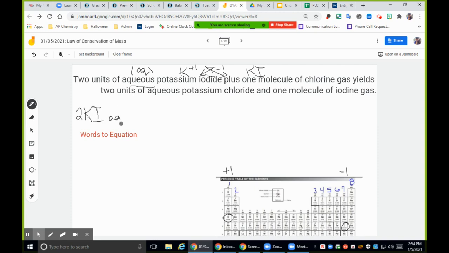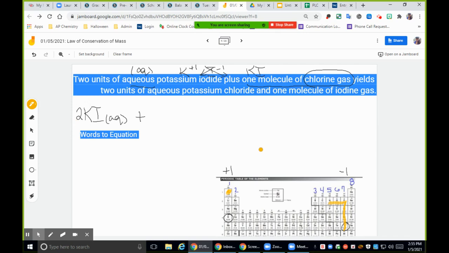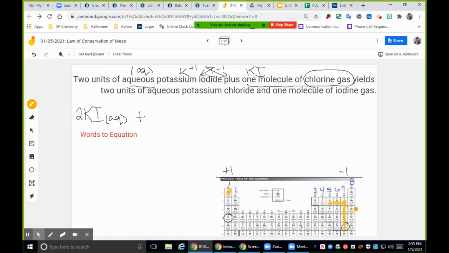We're going to add that little aqueous there, plus 1 molecule of chlorine gas. So I'm going to circle chlorine gas because if you remember yesterday, one of our topics that I went over with you was our diatomic 7. Our diatomic 7 are all of these that I just highlighted, right? There's 7 of them, okay? As you can see, we have chlorine, which is up here.